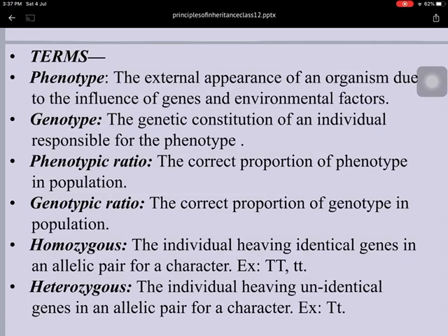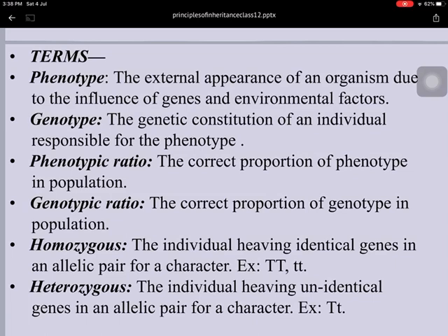And the phenotypic character is decided by the genetic constitution of an individual, which is responsible for the phenotypic character. That is called genotype. The proportion of the phenotype in a population is called phenotypic ratio, and the proportion of genotype, meaning genetic constitution, in the population is called genotypic ratio.